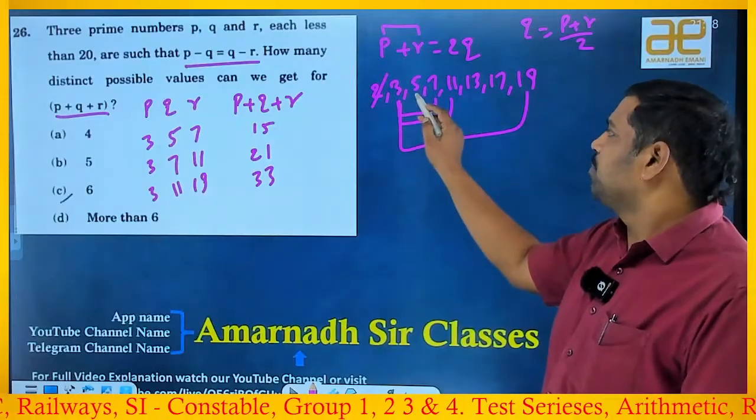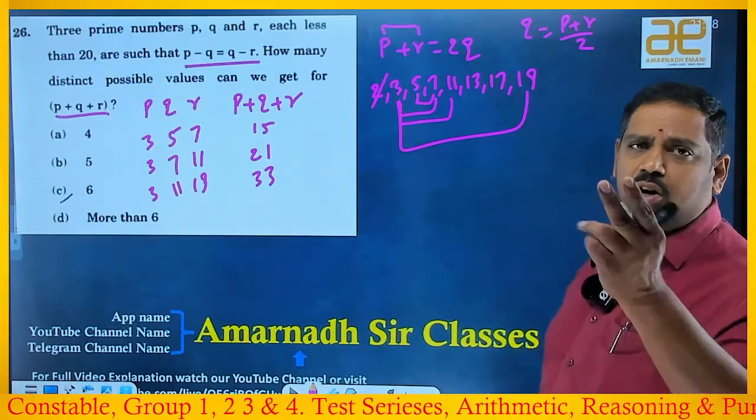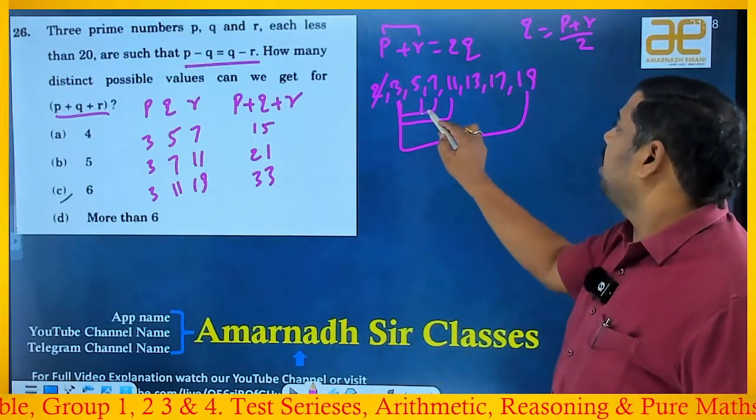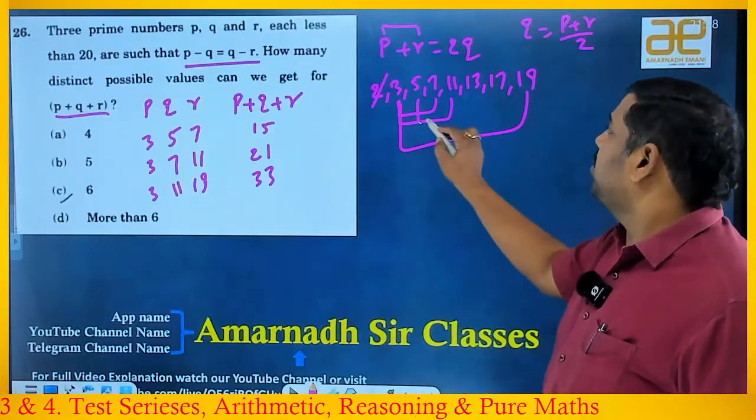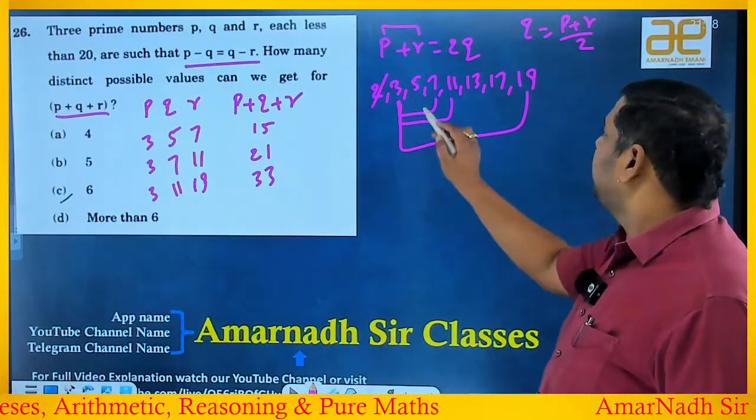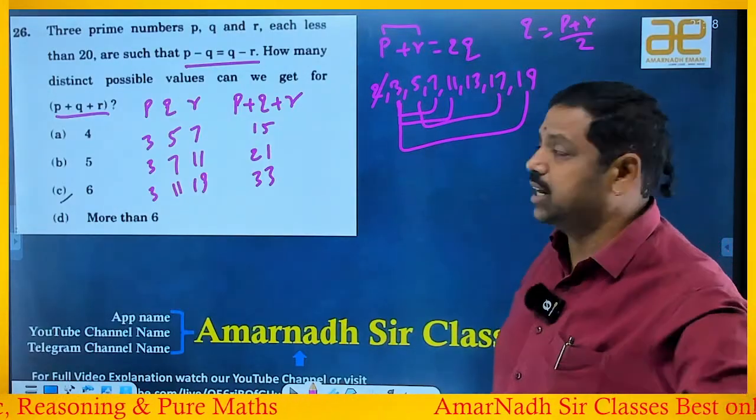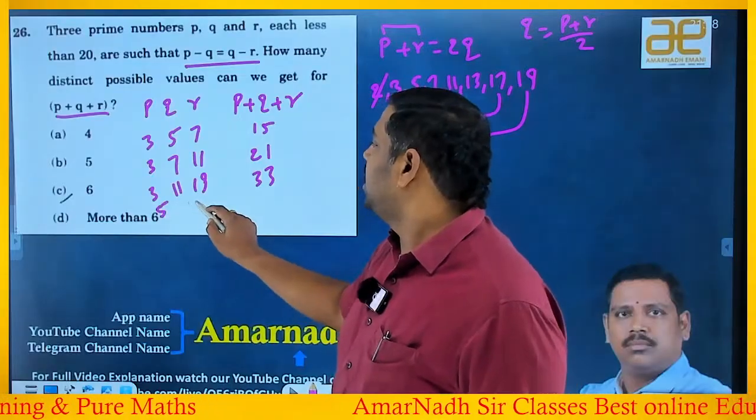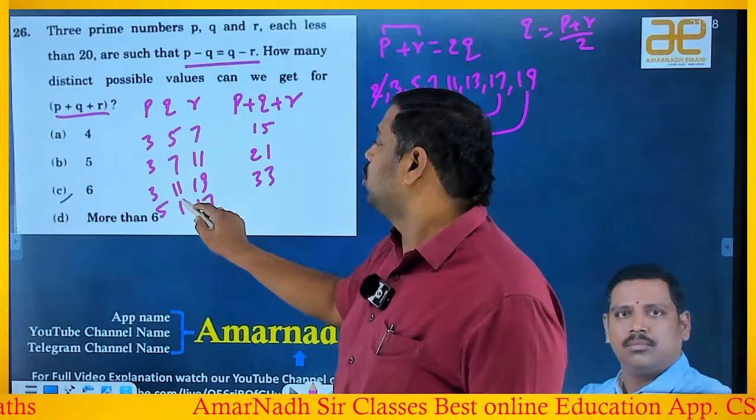Now check with 5. 5 and 7 if I take, 5 plus 7 is 12. 12 by 2 is 6, means not a prime number, leave it. 5 and 11 if I take, it is 16, by 2 is 8, not a prime number, leave it. 5 and 13 is 18, by 2 is 9, it's not a prime number, so leave it. If I take 5 and 17 it is 22, yes, 22 by 2 is 11, yes, we can take it. So the other numbers are 5, 11 and 17, right?